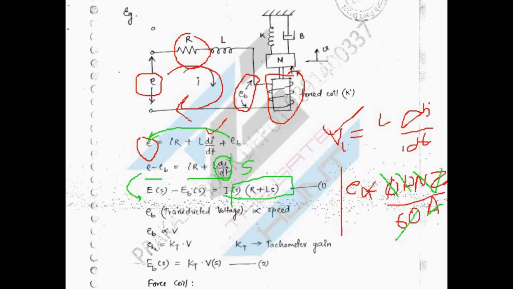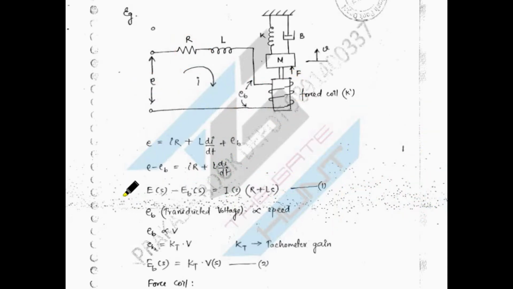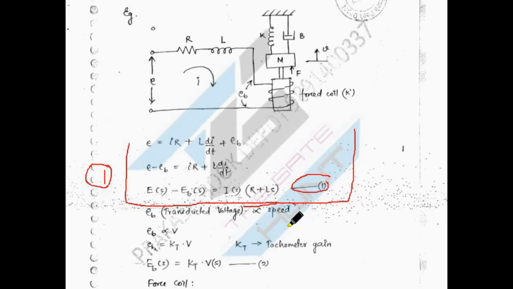So from the first understanding you understood that this is the first part of the total equations, okay. And just now I wrote that your EB is directly proportional to N, so this is the second part, this is the first part, I have mentioned it over here.